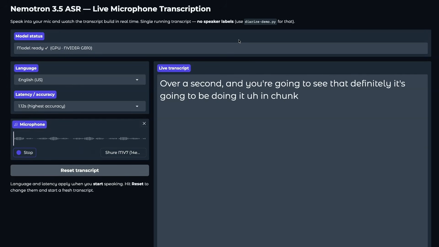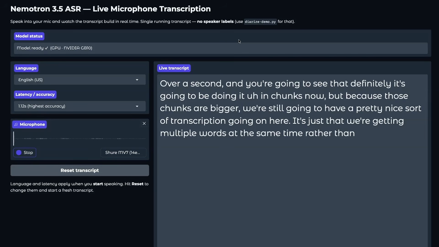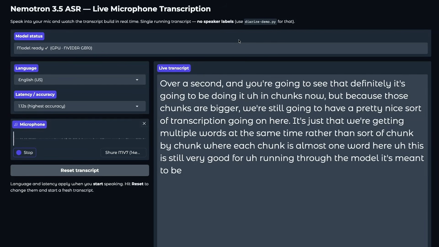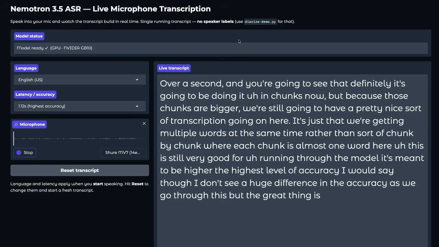Now, because those chunks are bigger, we're still going to have a pretty nice transcription going on here. It's just that we're getting multiple words at the same time rather than chunk by chunk where each chunk is almost one word. This is still very good for running through the model. It's meant to be at the highest level of accuracy. I would say, though, I don't see a huge difference in the accuracy as we go through this. But the great thing is you've got the option to do this.